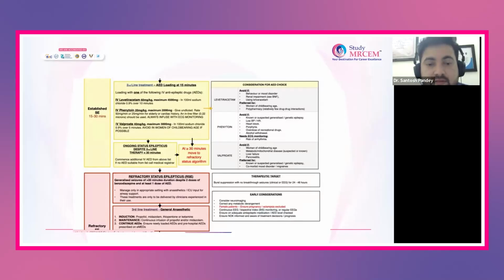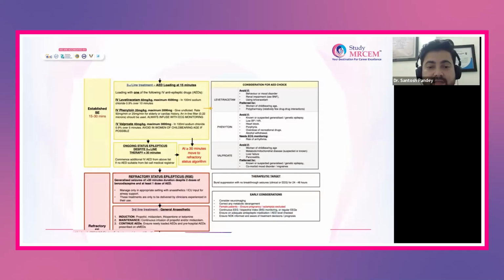Now this is very important. In this case, you have to take care of the patient's airway also, because this is the time when you are going to give more drugs. What is your third line of treatment? In that case, securing the airway is very important. So whatever you do, you keep your anesthesia and ICU team in the loop, and you secure the airway before giving these drugs.